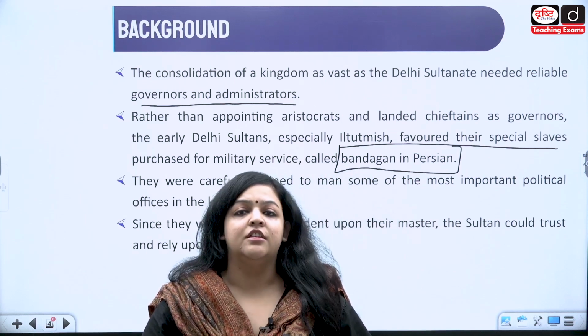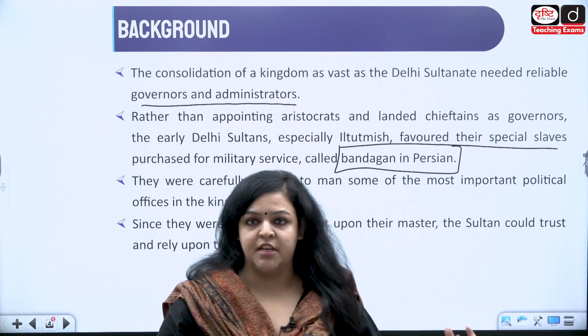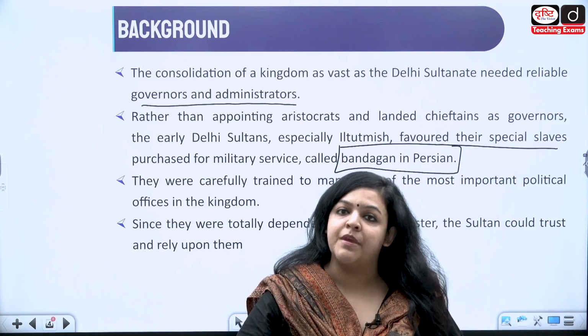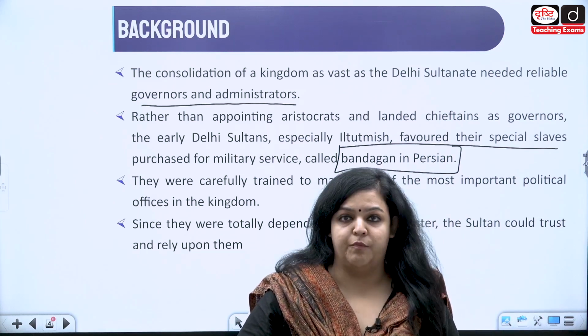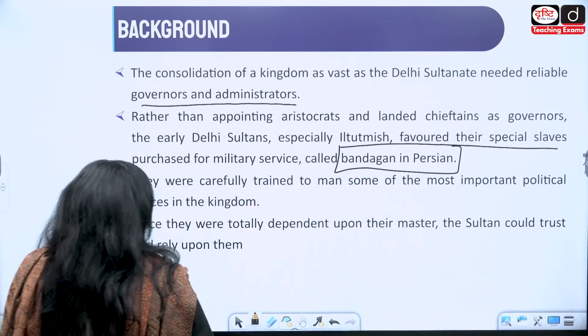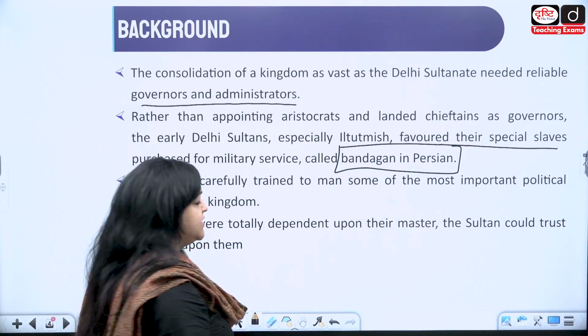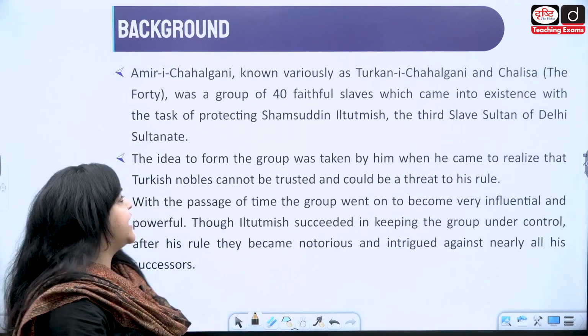Hence the nobility would never conspire against him, which obviously was a chance with other people being part of the nobility. But with his slaves being a part of the nobility, that could never have happened. Because they were dependent on their master, the Sultan could really trust them and rely upon them.